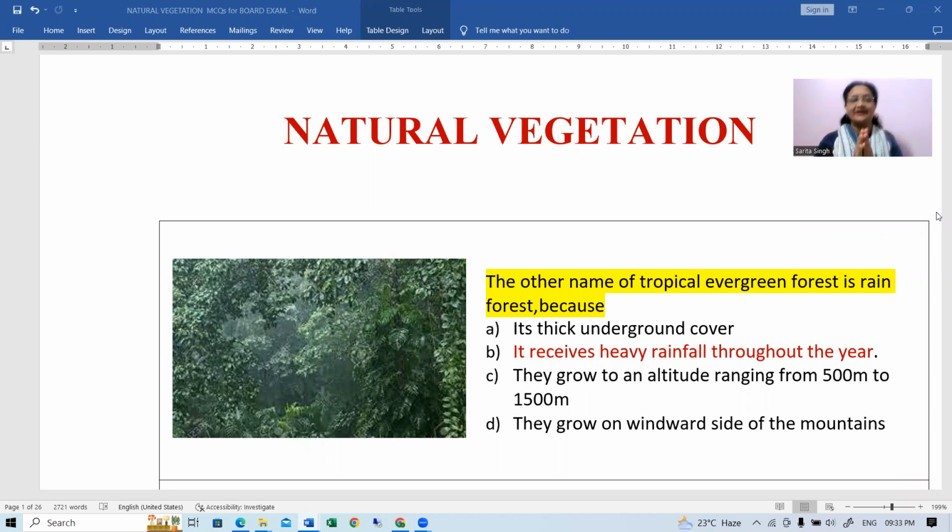तो एक बार फिर से मैं एक वीडियो लेके आई हूँ जिसमें आपको नेचुरल वेजिटेशन पे कंप्लीट रिवीजन करने को मिलेगा। इसमें all the important questions and MCQs, especially MCQs, right? In that format, I have got all the questions here, right?